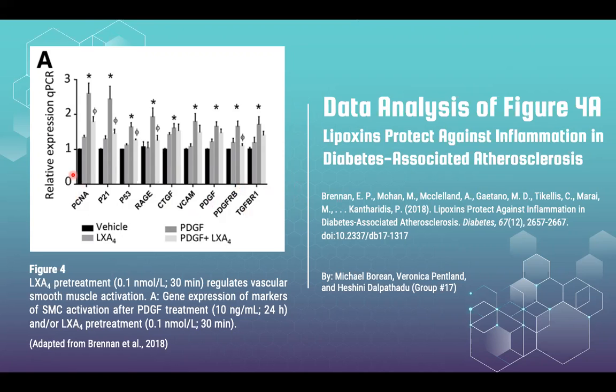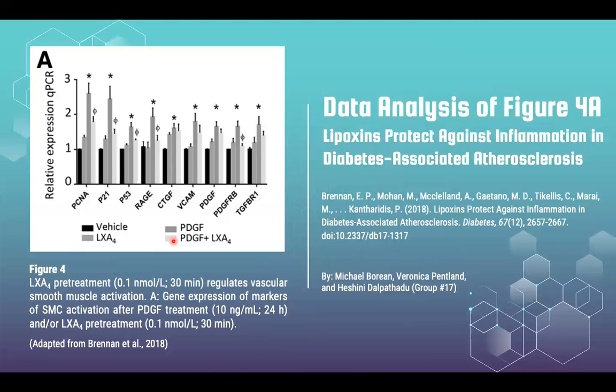The experiment included 4 treatment arms. Mouse VSMCs were treated with a vehicle control, PDGF only, LXA4 only, or PDGF and LXA4. Reverse transcriptase qPCR was then performed on total RNA extracted from VSMCs in each group. Details of the reagents, primers, and probes were provided in the supplemental information.